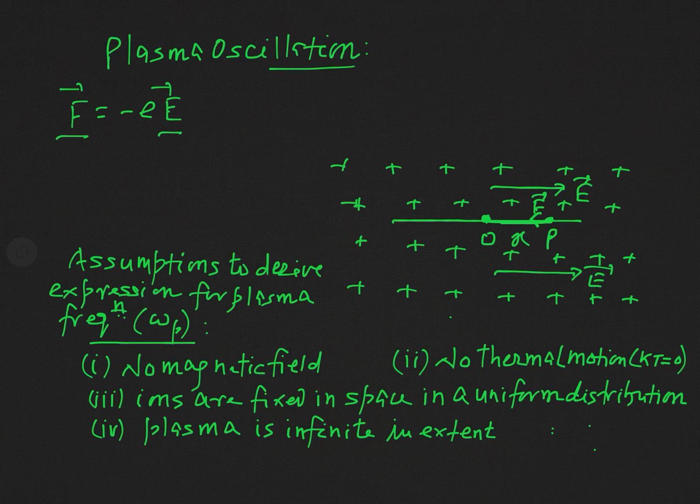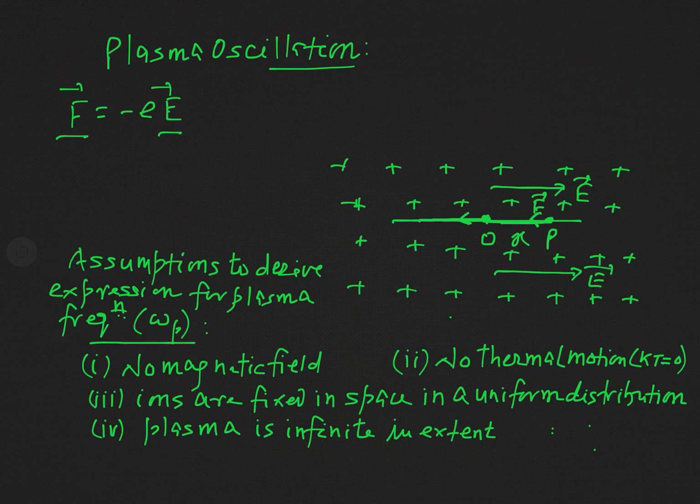So, due to this developed electric field, the electron is pulled towards the equilibrium position, and it reaches the equilibrium position if it is released from the displaced position P. As the electron has mass, or inertia, due to that inertia the electron overshoots. When the electron reaches the equilibrium position O again, the net force on it becomes 0. But due to inertia, the electron is not at rest at O, and it overshoots in the leftward direction.